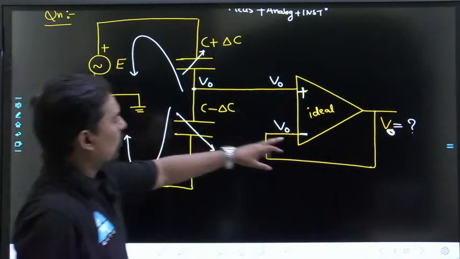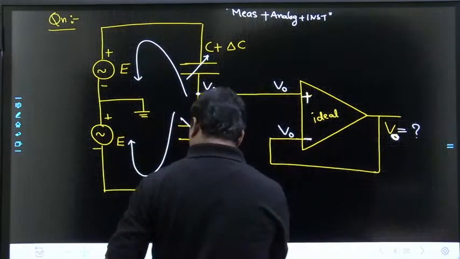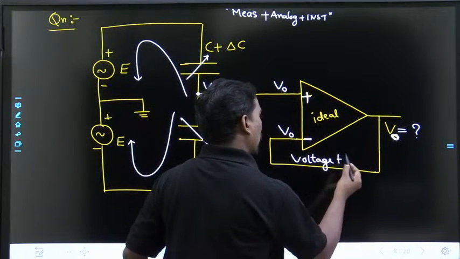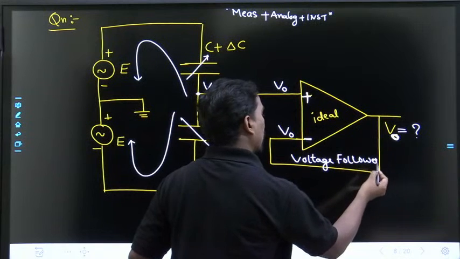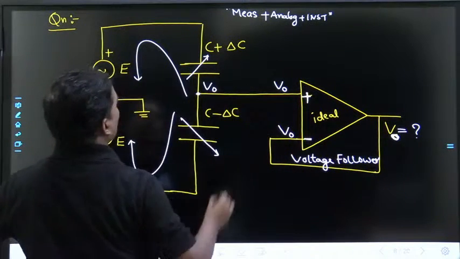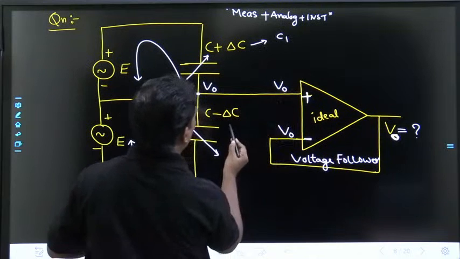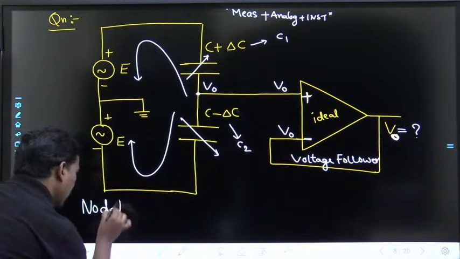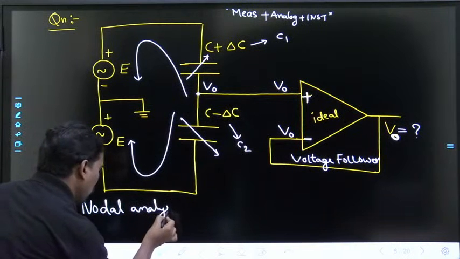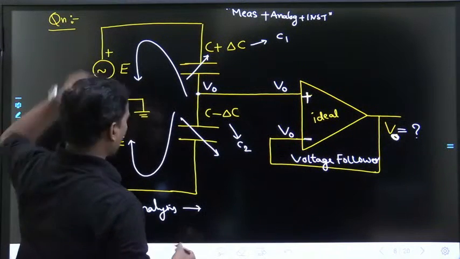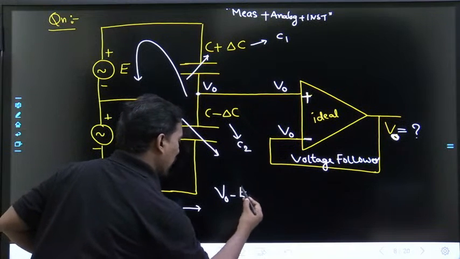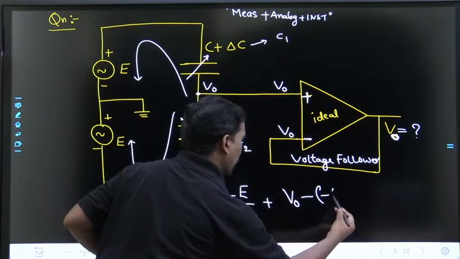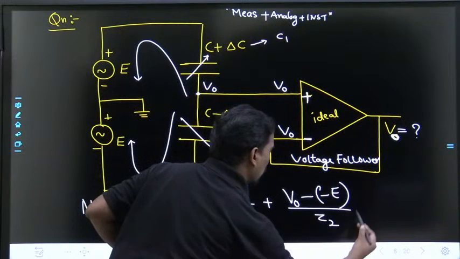Once again, this is the voltage follower, the buffer. V naught, V naught, V naught. If you take this as C1 and this as C2, you can write the nodal analysis: (V naught minus E) by Z1 plus (V naught minus (minus E)) by Z2 is equal to 0.